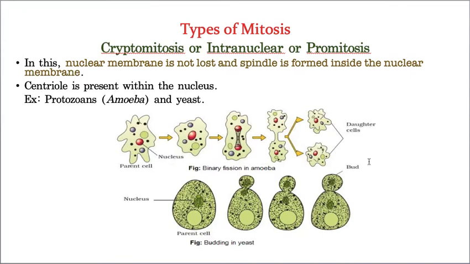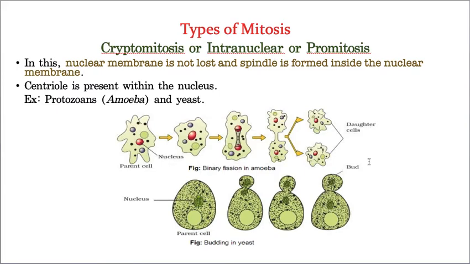What are the types of mitosis? Let us see. The first type of mitosis is cryptomitosis or intranuclear mitosis or promitosis. What is this? This is a type of mitosis in which the nuclear membrane is not lost. That means throughout the entire cell division the nuclear membrane is not lost. The nucleus undergoes division, but the nuclear membrane does not disappear.